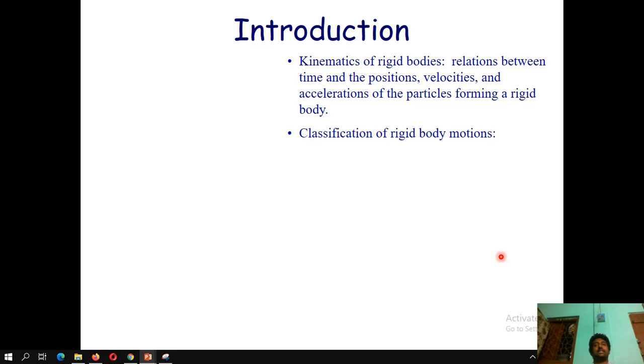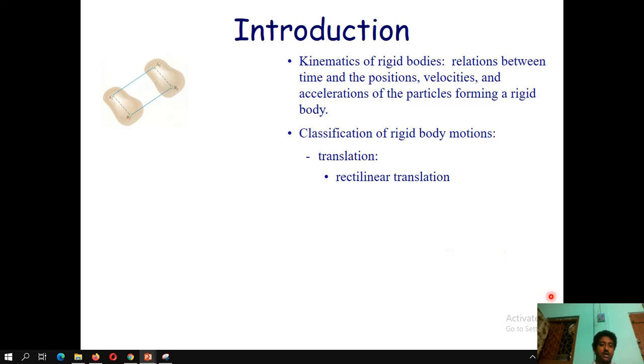It is an introductory class of the entire part we will be learning, and there will be more to come in the coming days. So what is that? First is the translation or rectilinear motion. Before going for further analysis, you have to understand what things to consider while considering a rigid body.